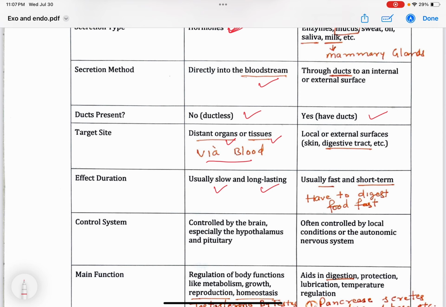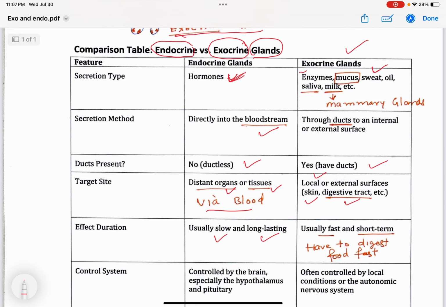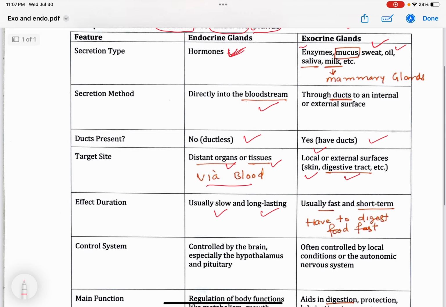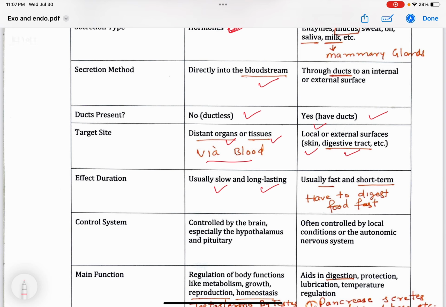But in the case of exocrine glands, they are situated locally. For example, the digestive system and skin. Through skin, we produce sweat, and we produce oil through the skin. So that comes out through the duct system. And usually, exocrine glands' action is faster because they have to digest the food really fast.